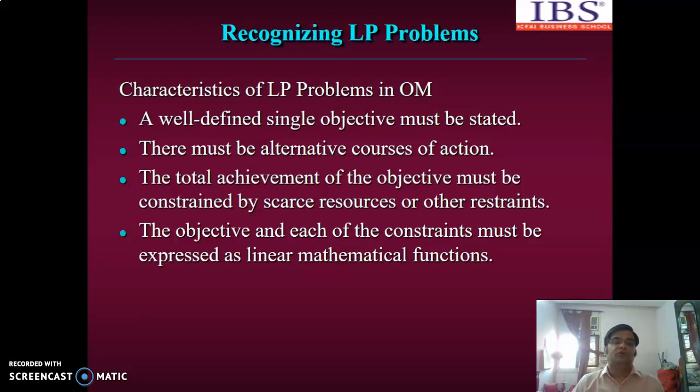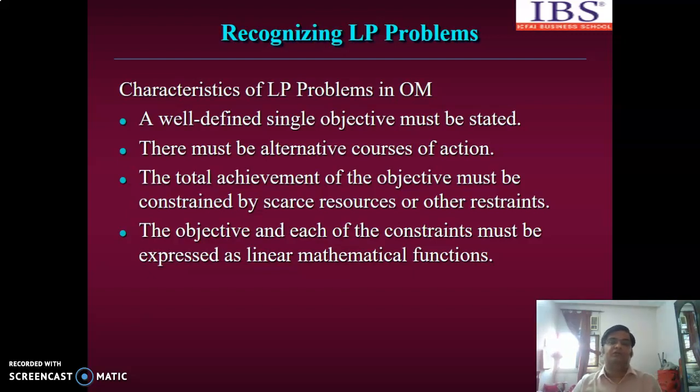Before we go for maximization, let us understand the basic fundamental characteristics of linear programming problems. Number one, it should have a well-defined single objective. Now what is an objective in linear programming? Objectives are generally of two types. Either it is a maximization objective or a minimization objective. Just like if a company is trying to maximize the profit, it's a case of profit maximization.